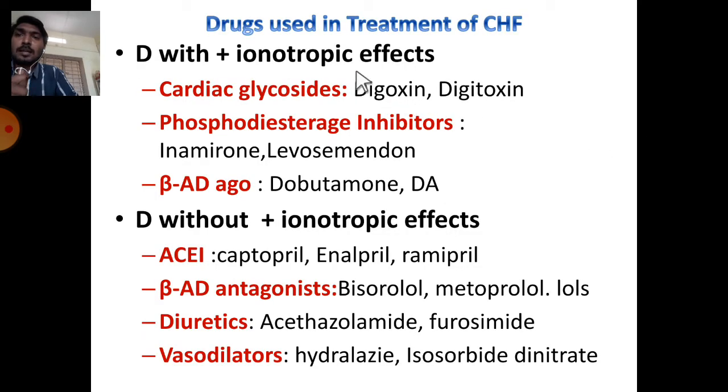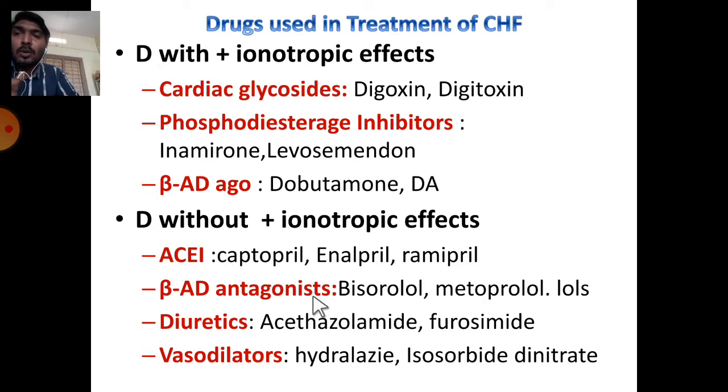Next is drugs used in the treatment of congestive heart failure. Here drugs are classified based on positive inotropic effect and without positive inotropic effect. Under this, there are cardiac glycosides like digoxin, phosphodiesterase enzyme inhibitors like enoximone and levosimendan, and beta adrenergic agonists like dobutamine and dopamine. Drugs without positive inotropic effect are angiotensin converting enzyme inhibitors like captopril, enalapril, ramipril, beta adrenergic antagonists like bisoprolol and metoprolol, all having the suffix lol, diuretics like acetazolamide and furosemide, and vasodilators like hydralazine and isosorbide dinitrate.